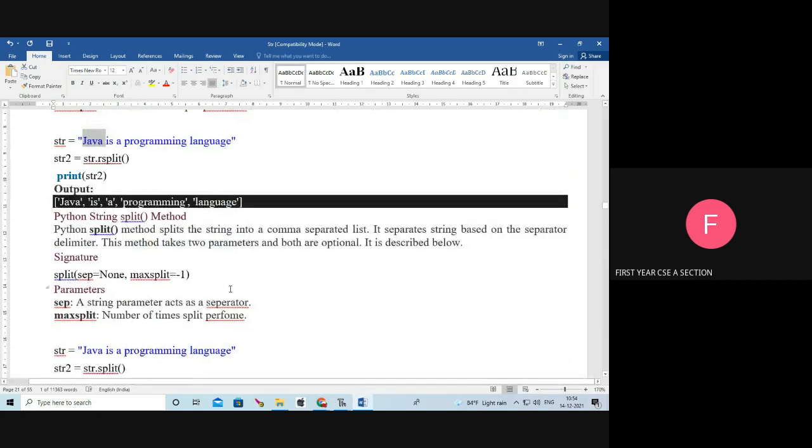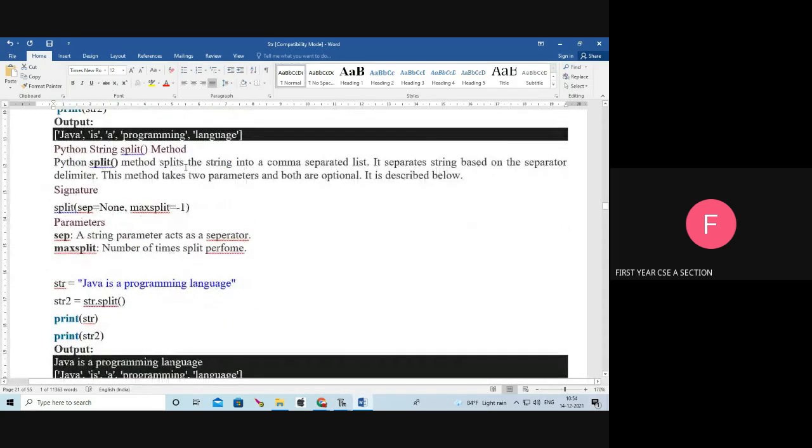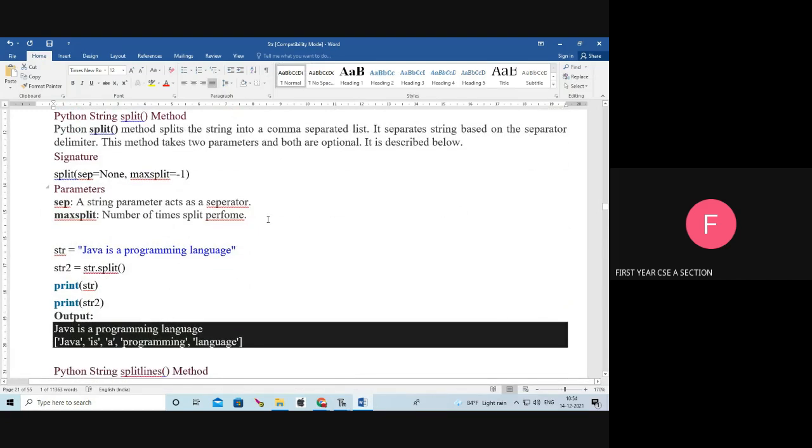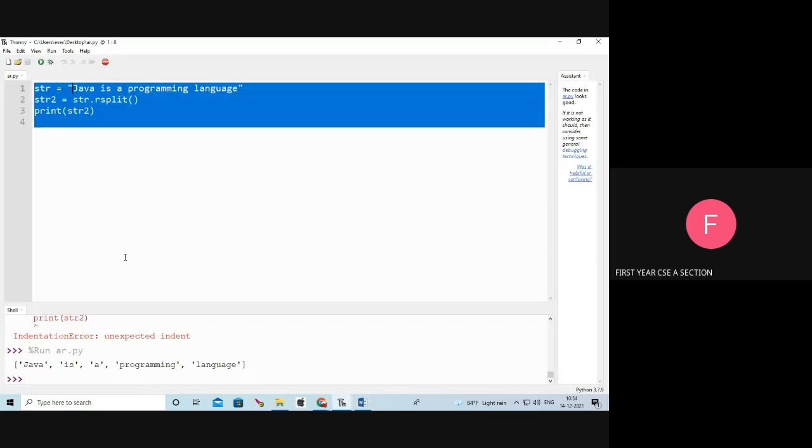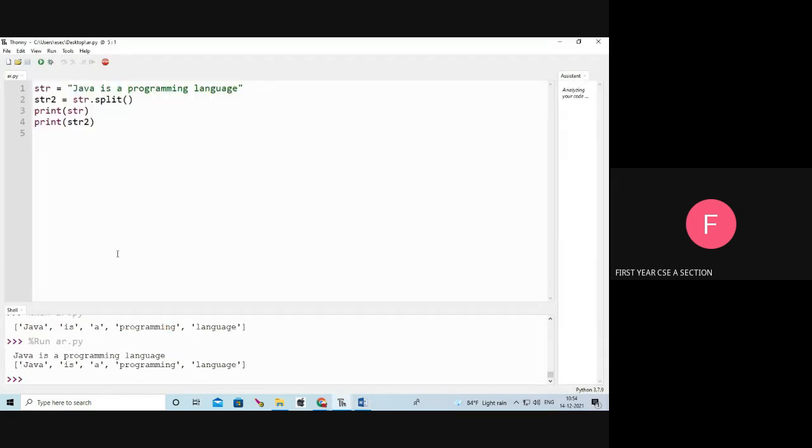Next one, split function. The split function is going to split the string into a comma separated list. See, for example, Java is a programming language. The split function is used to split the string, separated with comma.